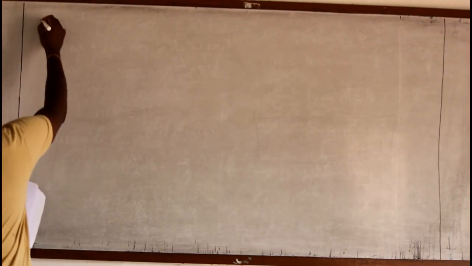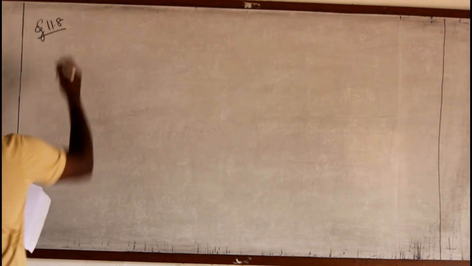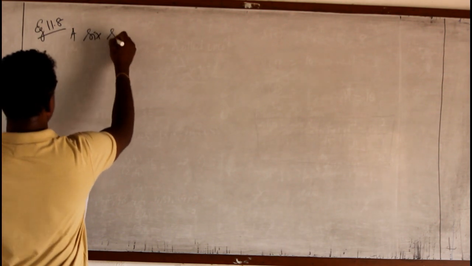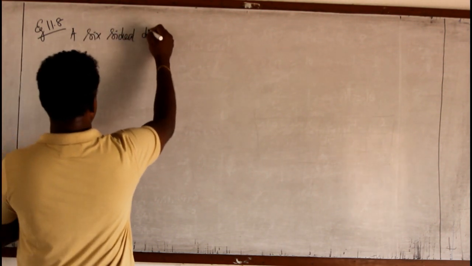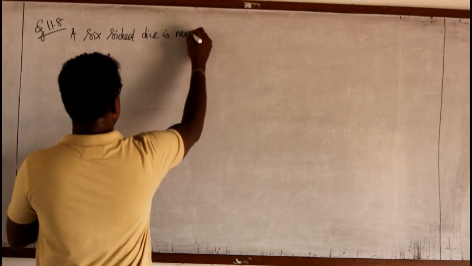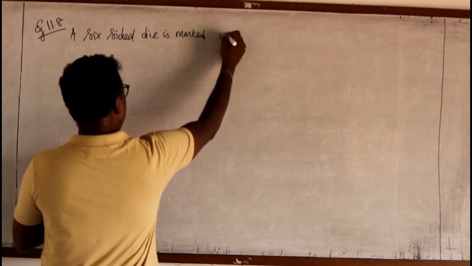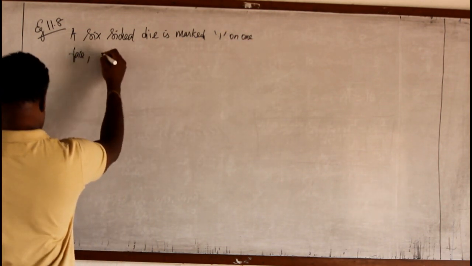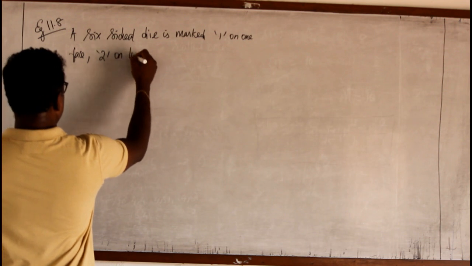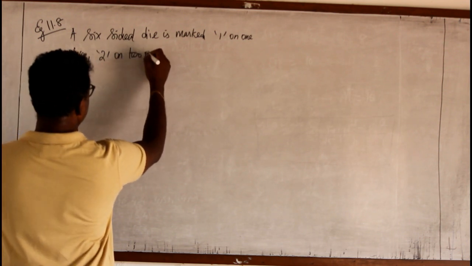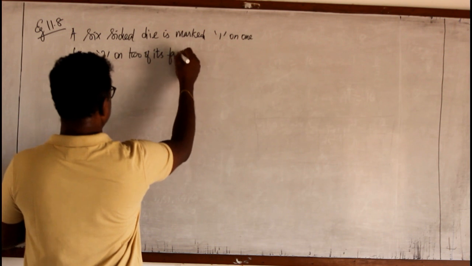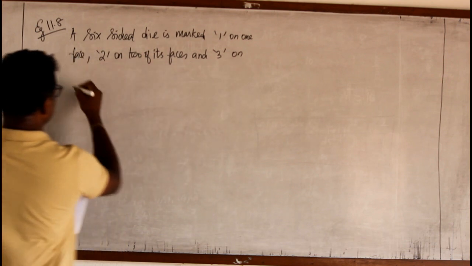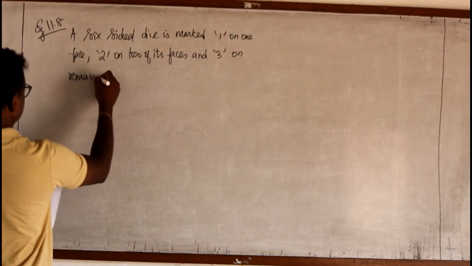So let us go on. Now example 11.8. A 6-sided die is marked 1 on one face, 2 on two of its faces, and 3 on the remaining faces.